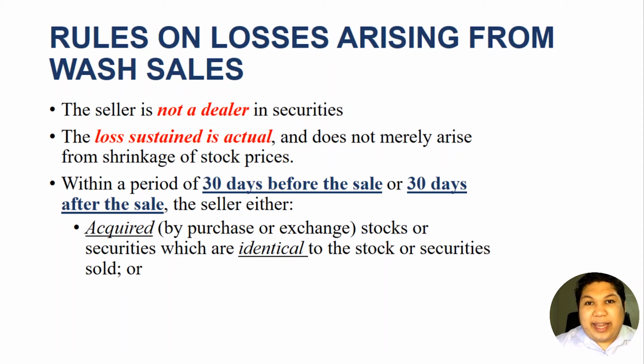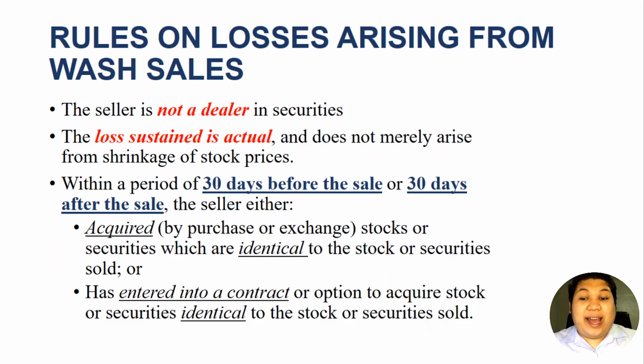So we can say that this transaction is a wash sale if 30 days before the sale or 30 days after the sale, the seller acquired by purchase or exchange any stocks or securities which are identical to those stocks he sold, or he has entered into a contract or option to reacquire or to acquire stock or securities identical to the stocks or securities sold.